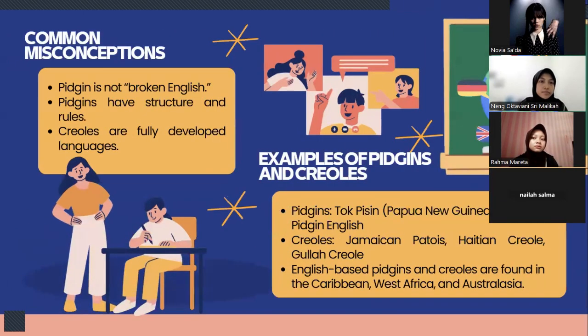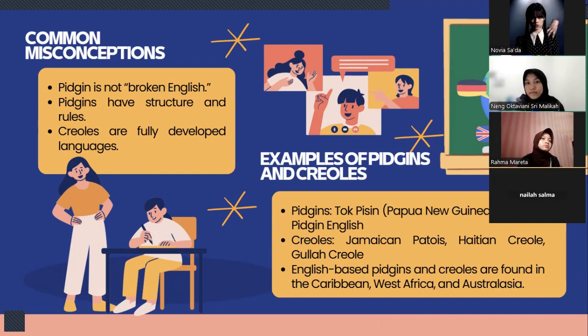Okay, and a common misconception: there is a common misconception that pidgins are just bad English or random words thrown together. In reality, pidgins follow linguistic rules, even though they are simpler than fully developed languages. Creoles, on the other hand, are complete languages just like English, Spanish, or Chinese.